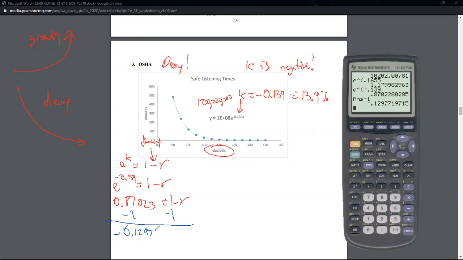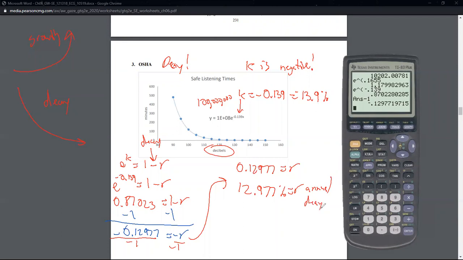All right, that was originally 3, so 7, yep, equals negative r. But now we have to divide both sides by negative 1, because that says negative r equals. So that tells us that 0.12977 is our r, or 12.977% is our annual decay rate.